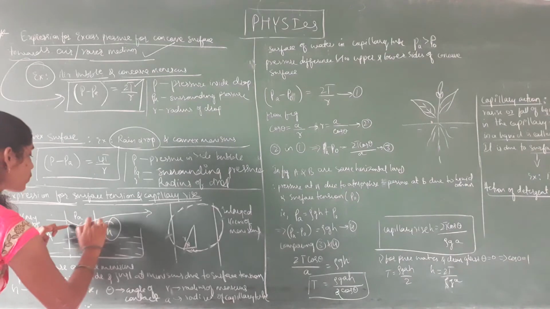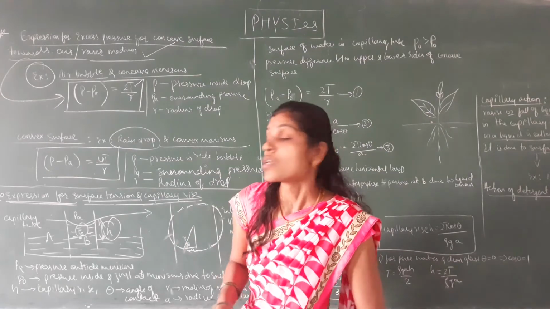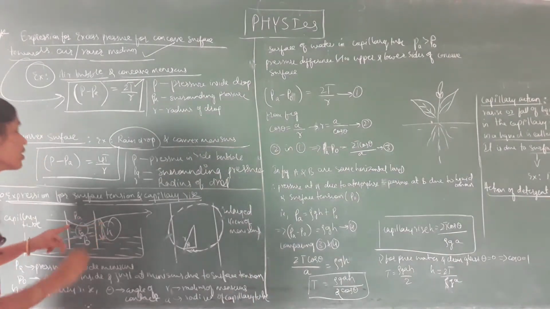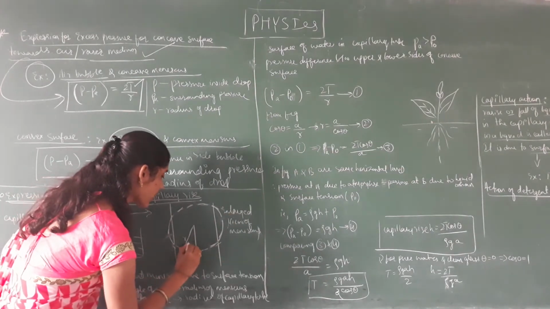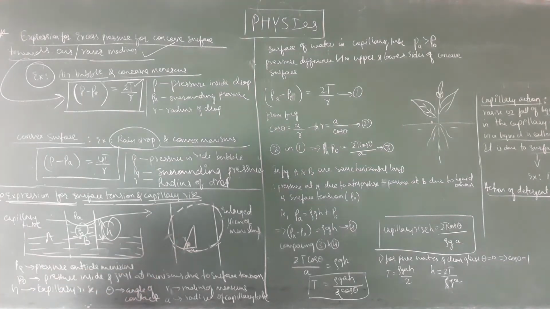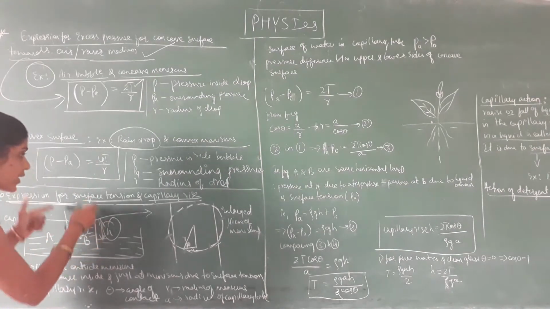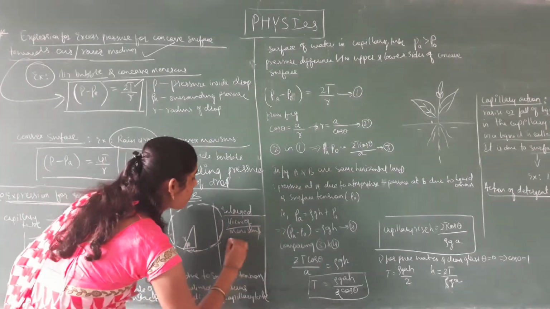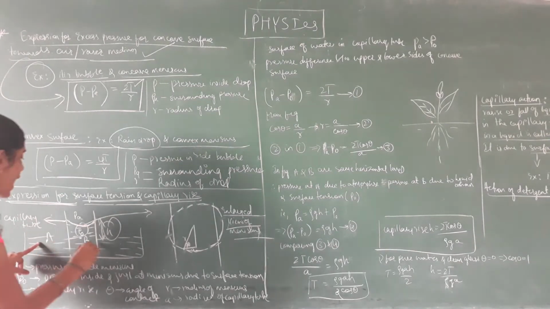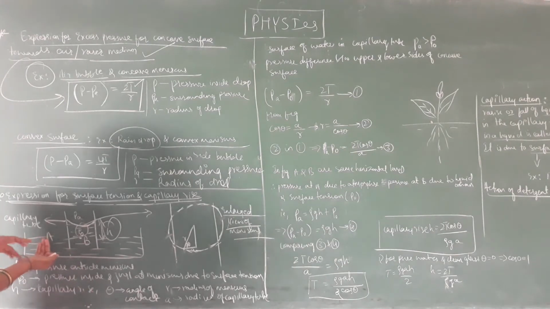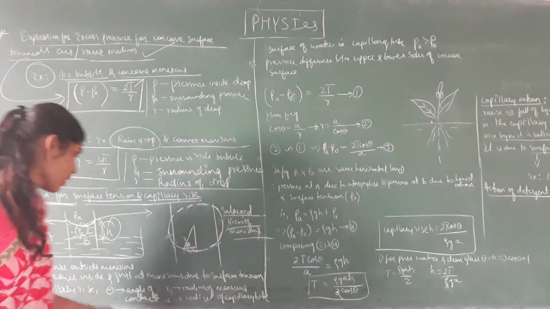The level of water is nothing but the meniscus. This enlarged view of the diagram is shown here with the dotted line. So we are going to draw this angle theta and this R, where R is the radius of the meniscus and A is the radius of this capillary tube. This is the enlarged view of the meniscus present in the capillary tube. A and B are the 2 points, one in the beaker and one inside the capillary tube, both on the same horizontal level.